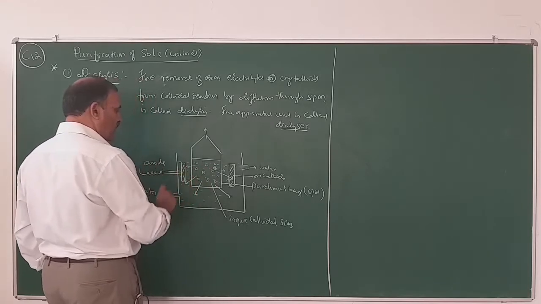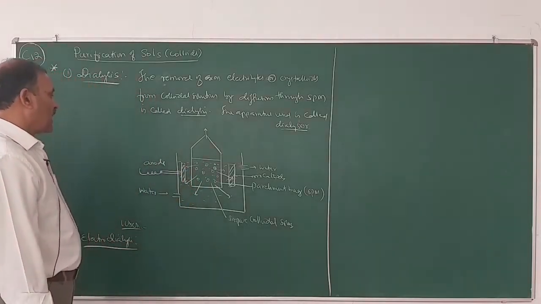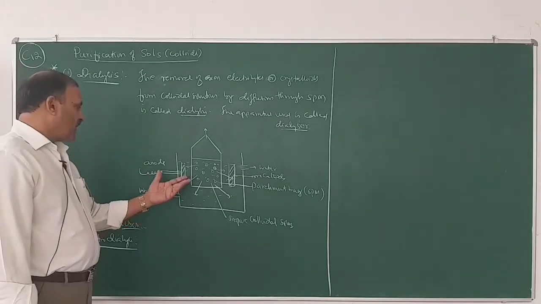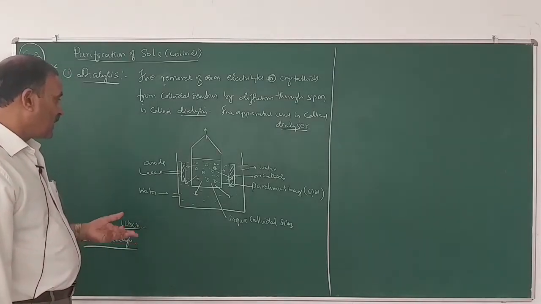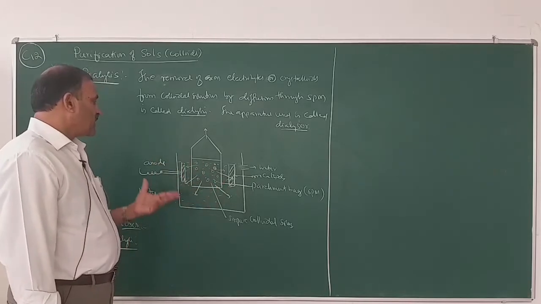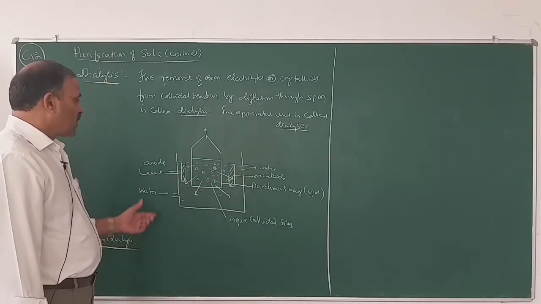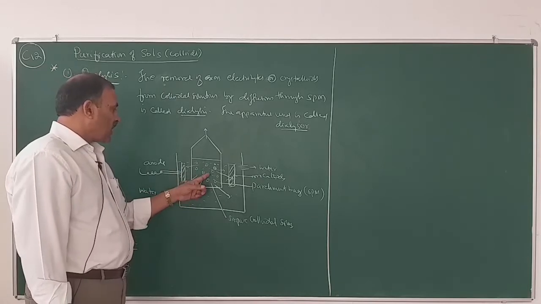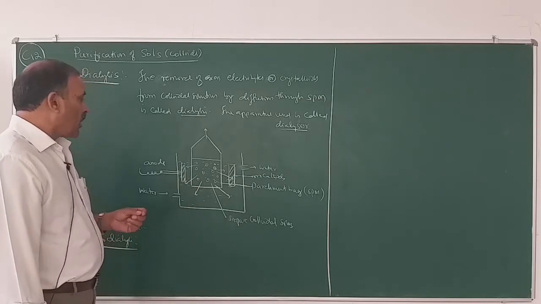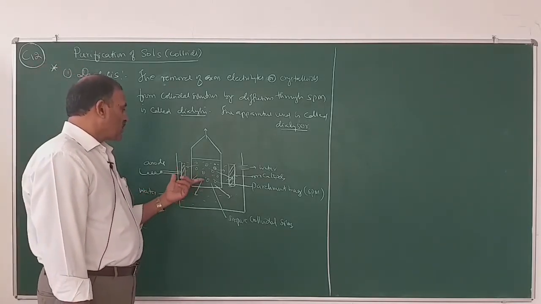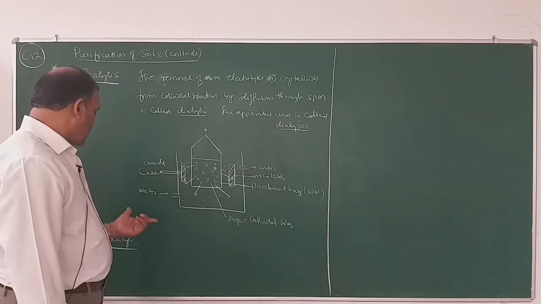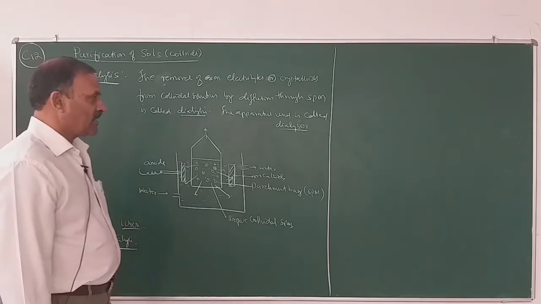As a result, the diffusion becomes fast, and this process is known as electrodialysis. The ions present in the impure colloidal solution are attracted by the oppositely charged electrodes, so the dialysis becomes fast.